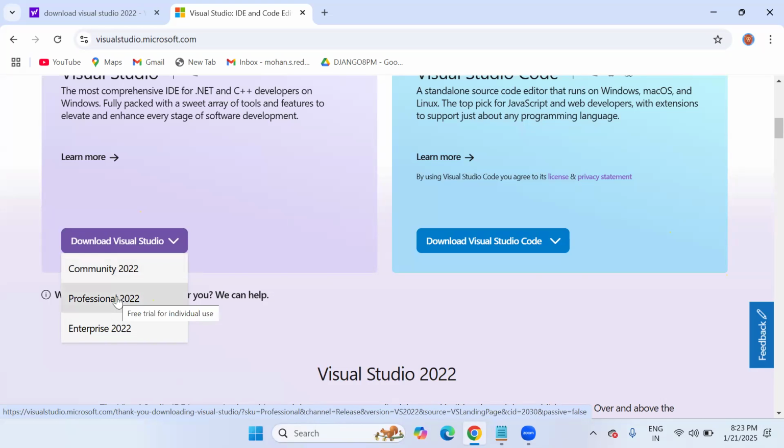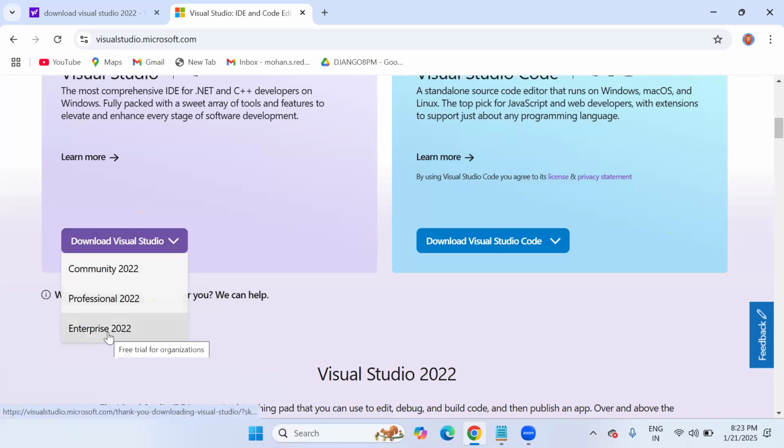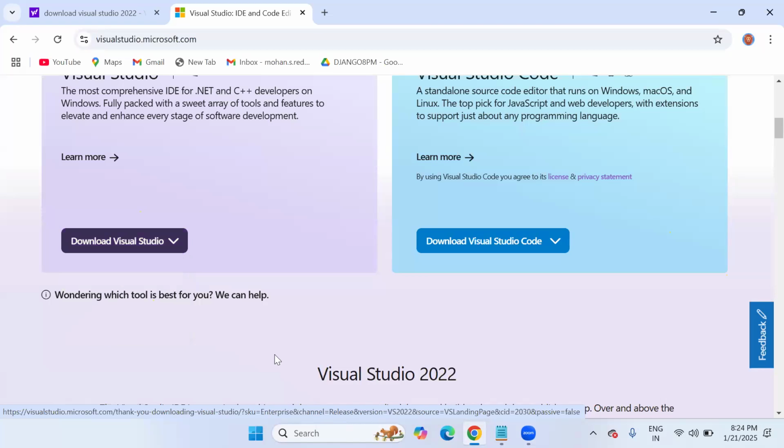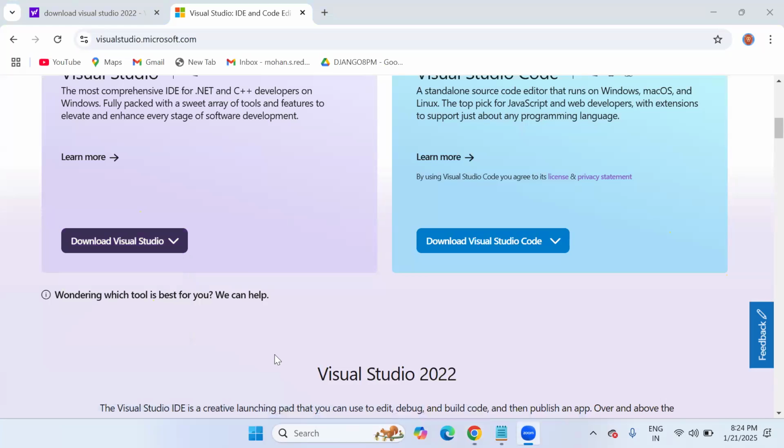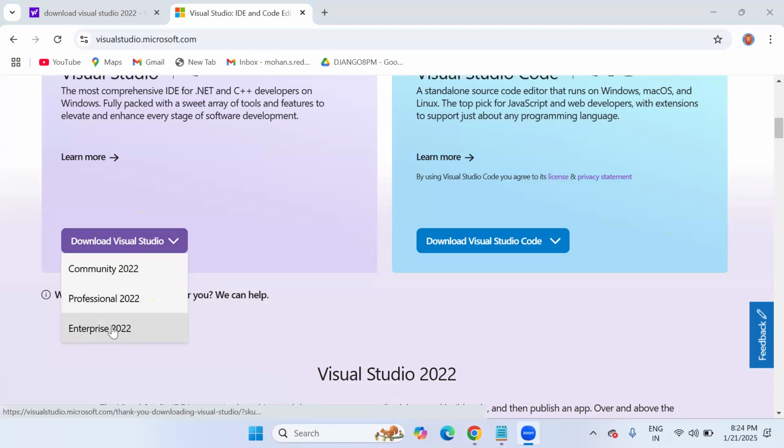And for Professional edition, there is a free trial for individual use. Only the trial version is available. After the evaluation period of 30 or 90 days is over, they will ask you to purchase it. When we go to Enterprise 2022, there is a free trial for organizations. If you are using it in an organization with some team size, they recommend the Enterprise Edition. This is also a licensed or paid version.